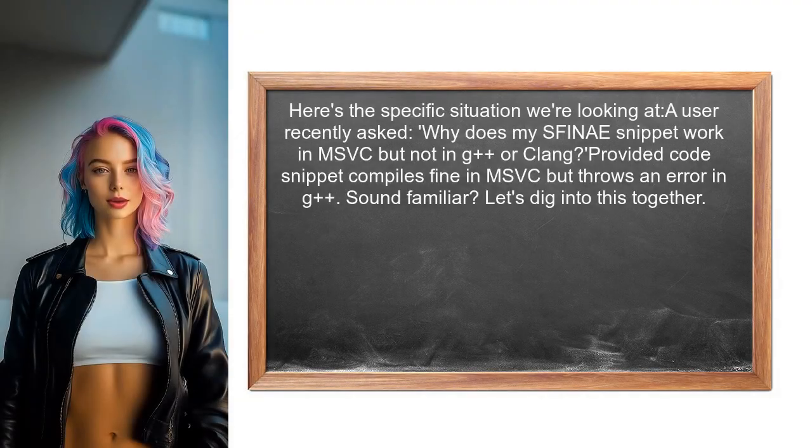Here's the specific situation we're looking at. A user recently asked, "Why does my SFINAE snippet work in MSVC but not in G++ or Clang?" They provided a code snippet that compiles fine in MSVC but throws an error in G++. Sound familiar? Let's dig into this together and find a solution.